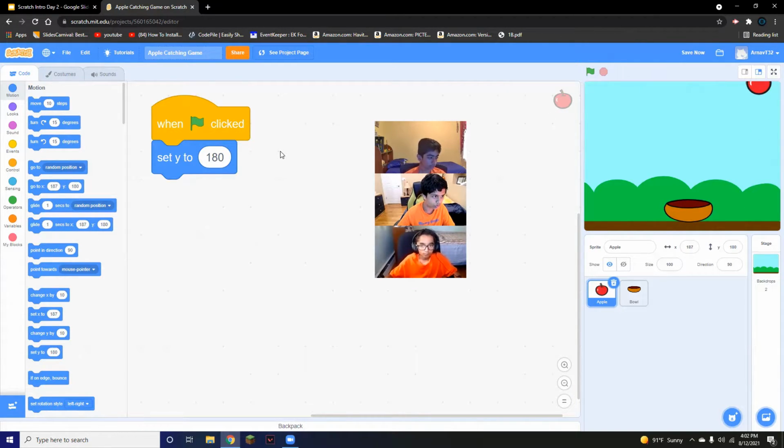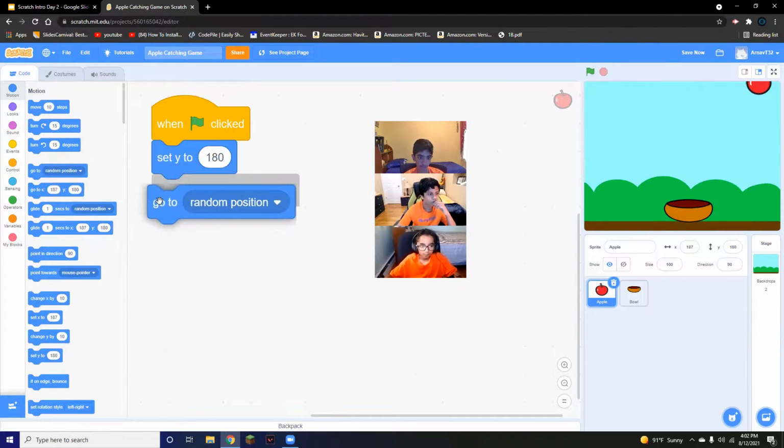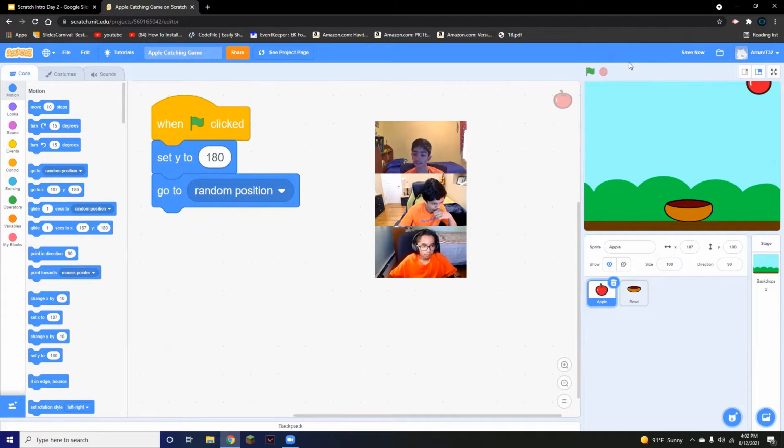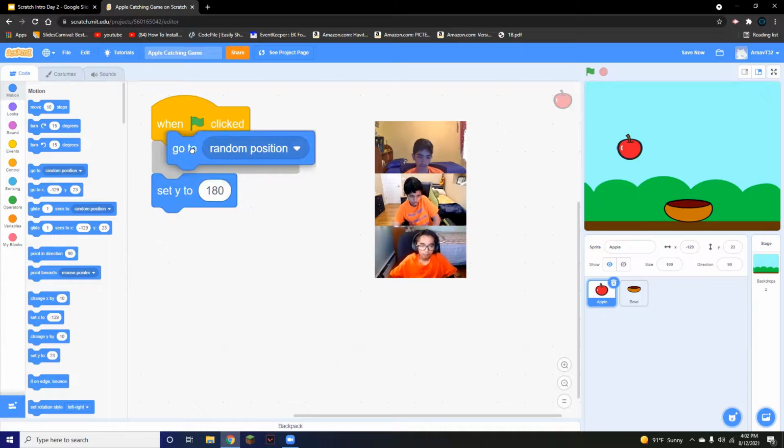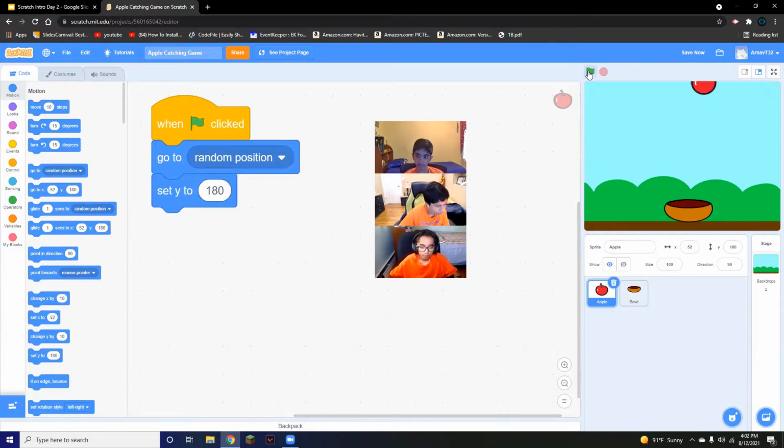Next, we're going to have go to random position. What this does is it goes to a random position at the Y 180 every single time. Actually, what we're going to do is put the random position before 180. And that's how it should work. The apple should be at a random position at the axis 180. As we click this, it goes to a random position at 180. Even if we drag it down, it will go up.